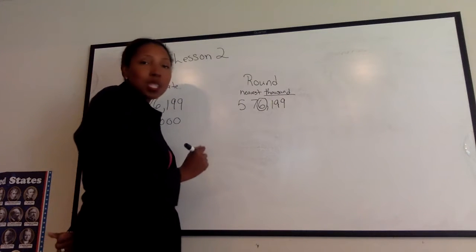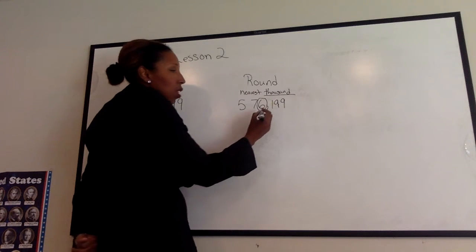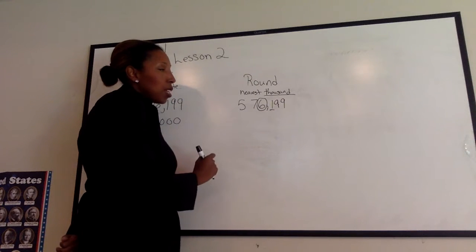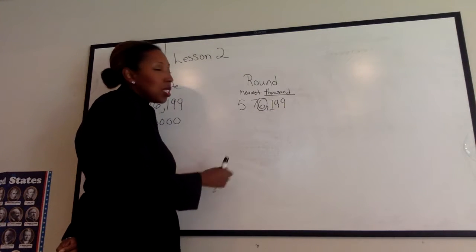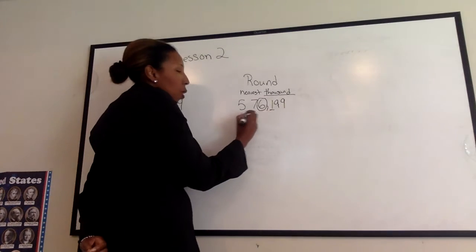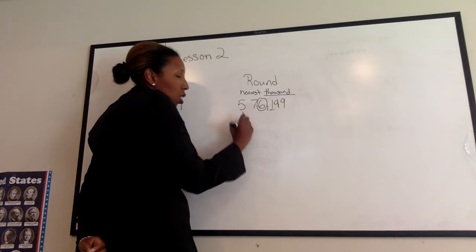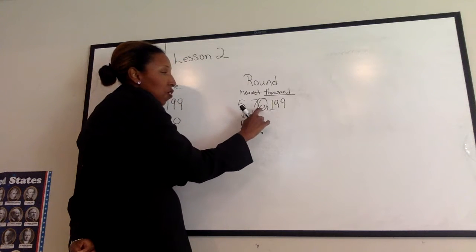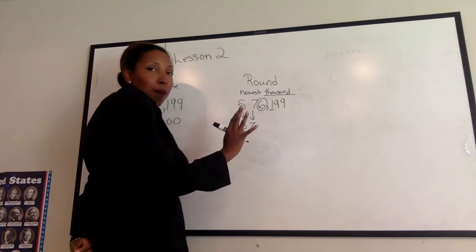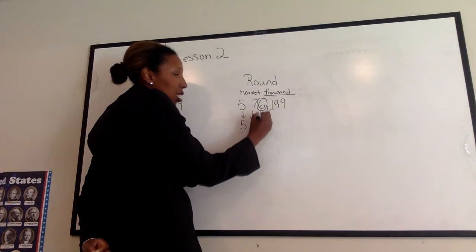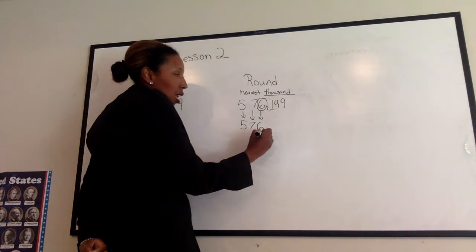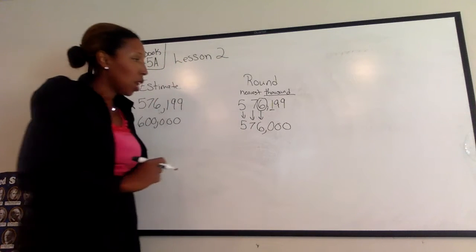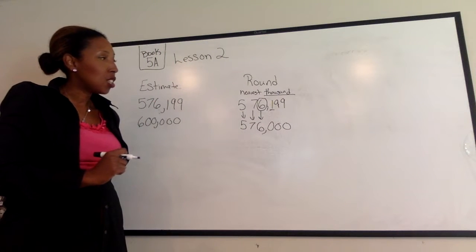If that's the thousandth spot, then I know the elevator man has to tell me what I'm going to do. So this elevator man's a 1, and we know 1 always says stay the same. So I have 5, that doesn't change. 7 doesn't change. No one changes in the front of the elevator. They are not bothered. But the 6 is going to stay the same, and everyone else turns to a 0. Okay, so that's how you would round to the nearest thousand.